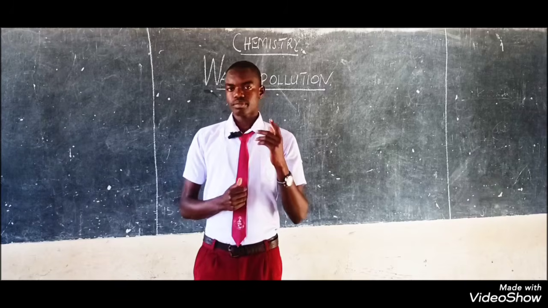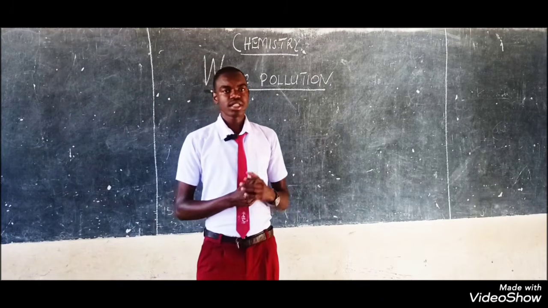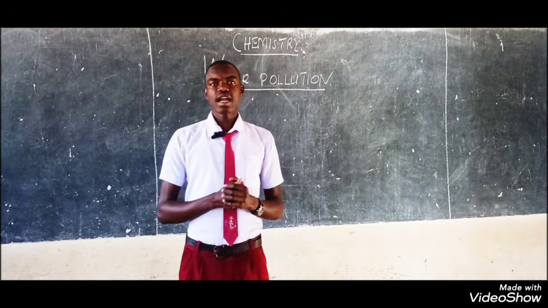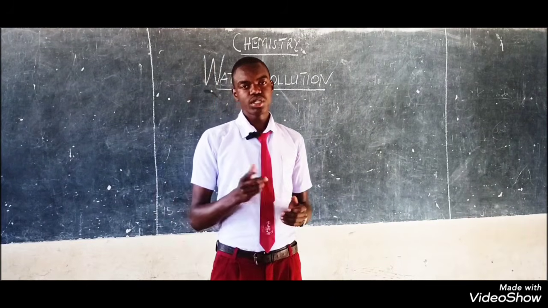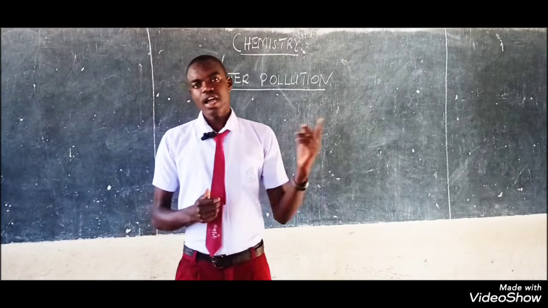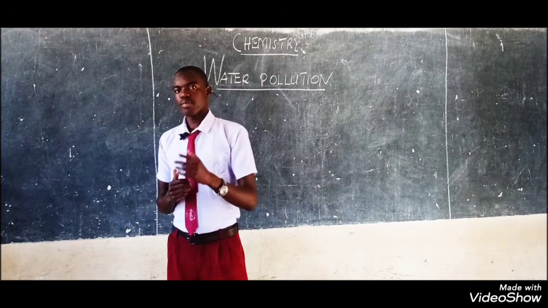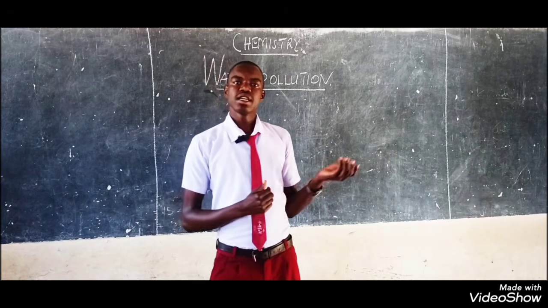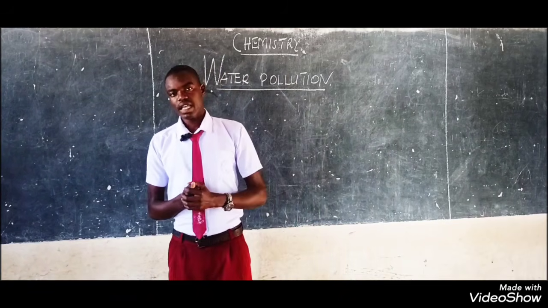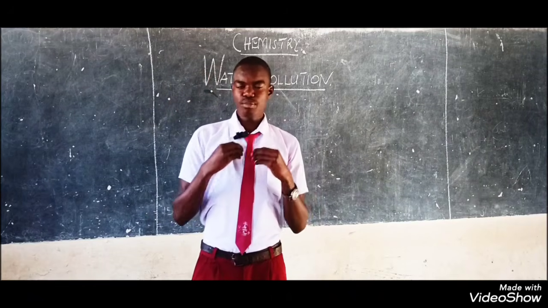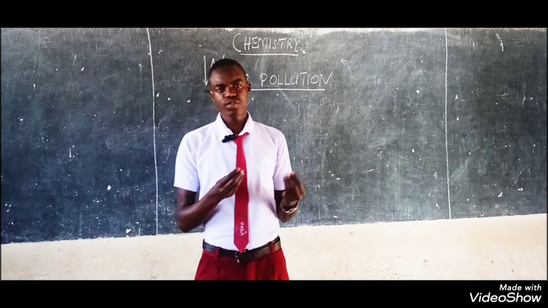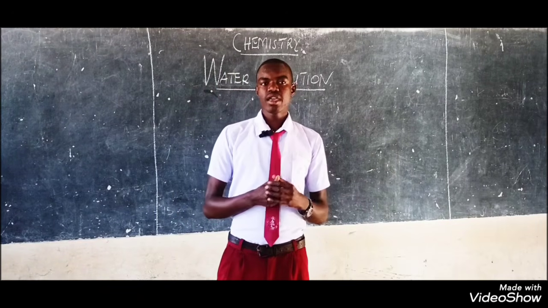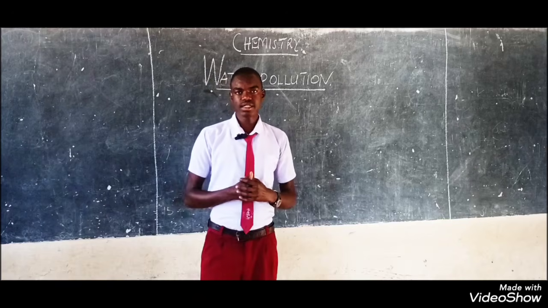Third point is heavy metals. Heavy metals such as mercury, arsenic, and lead are very poisonous. Once they are introduced into water, water becomes polluted and they accumulate in the bodies of fish. Once we eat those fish that have been poisoned by those heavy metals, we also absorb those accumulated ions of heavy metals. These heavy metals are very dangerous to our health. Hence, our health becomes unhealthier.